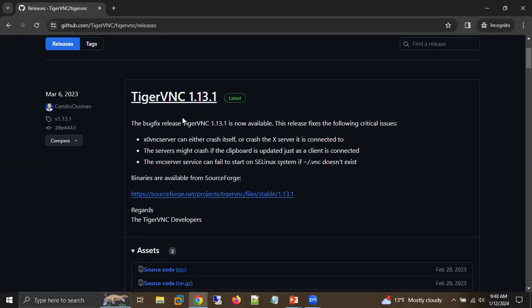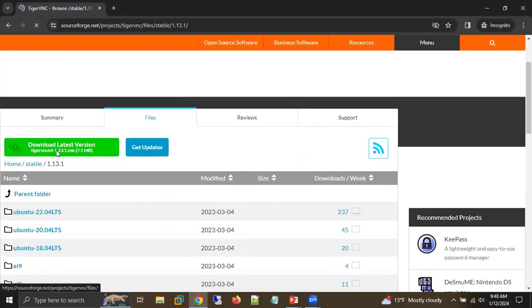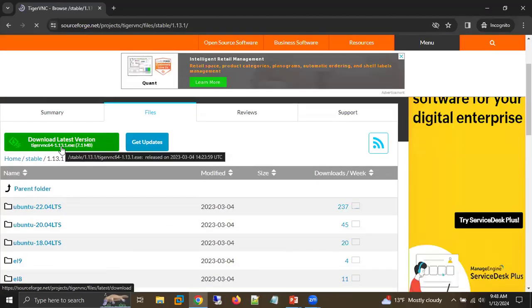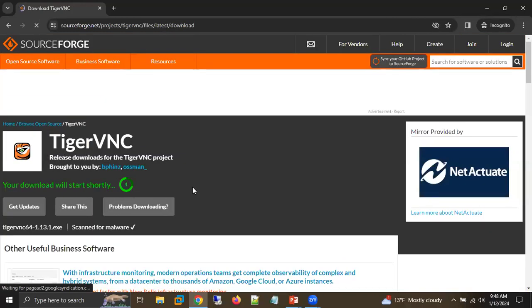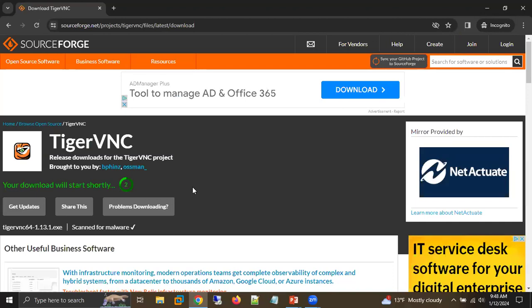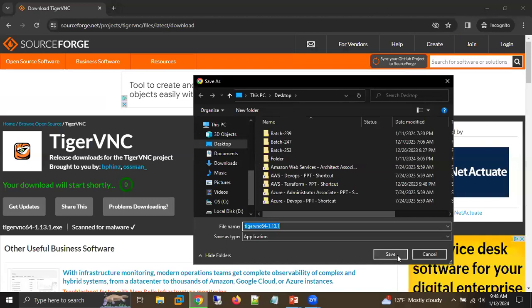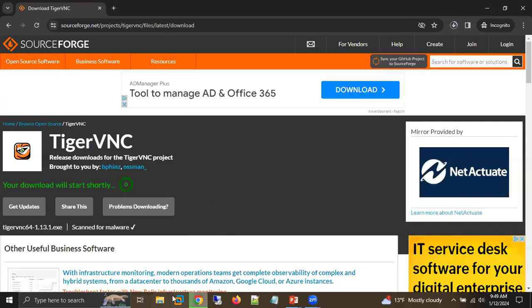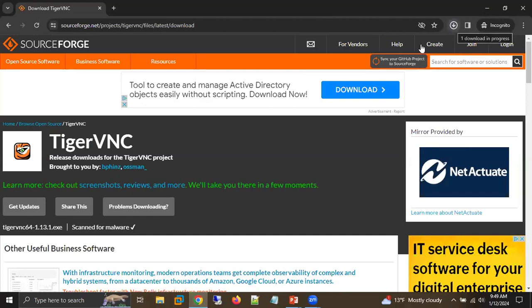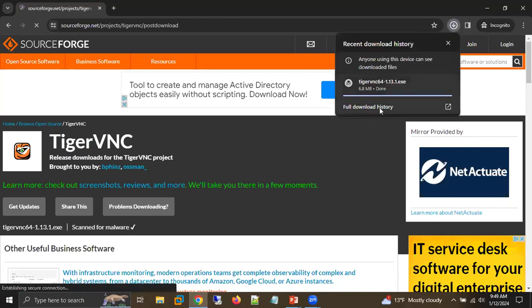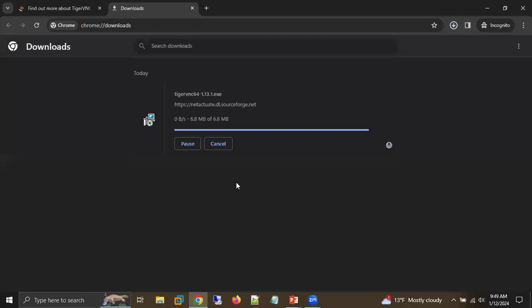To download the latest version of Tiger VNC, here is the link they have given. Go to that link, and here we get the option to download the latest version. So we start downloading it. This will take some time. Done. Now just save the application somewhere in your system. Still taking more time.